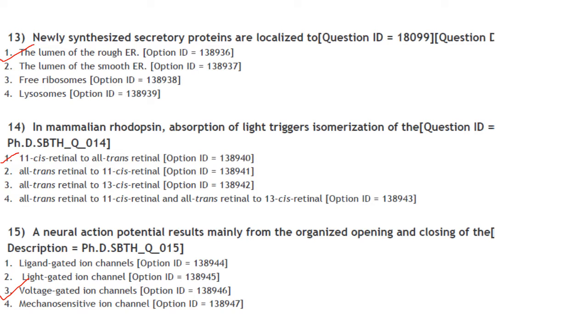Then, newly synthesized secretory proteins are localized to. So they are localized to the lumen of the rough endoplasmic reticulum. Answer is 1. Then, in mammalian rhodopsin, absorption of light triggers isomerization of the. So it triggers 11 cis retinal to all trans retinal.